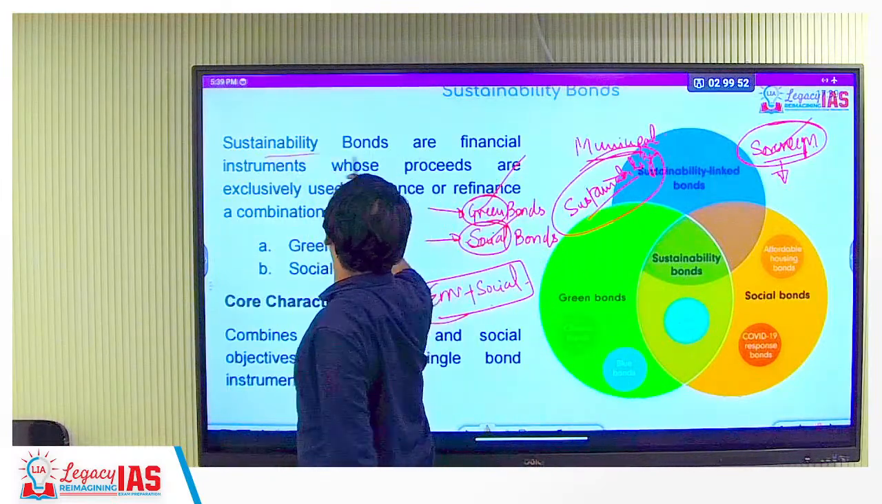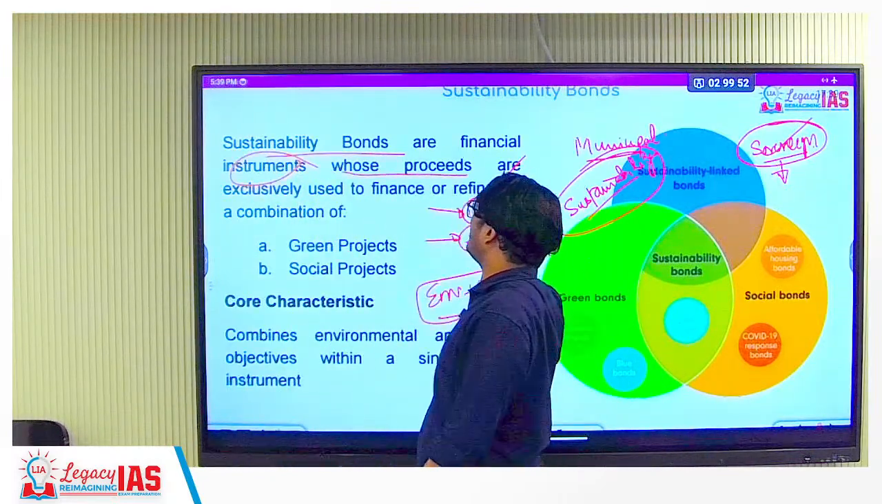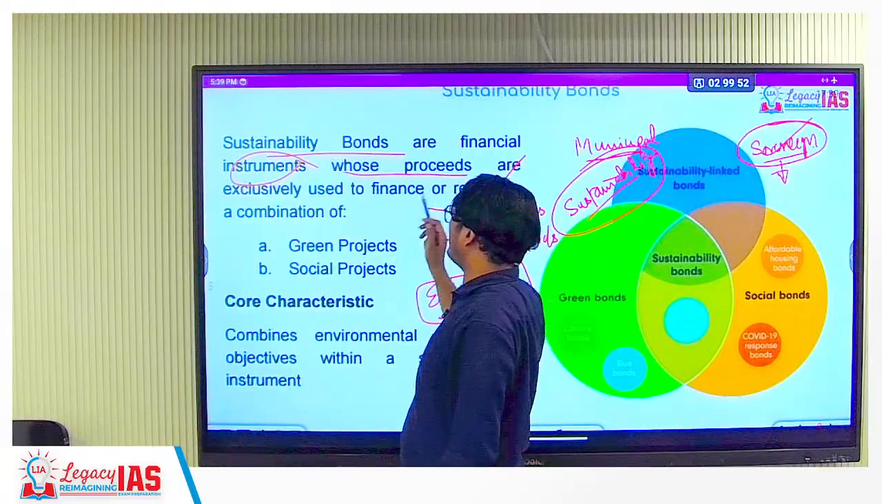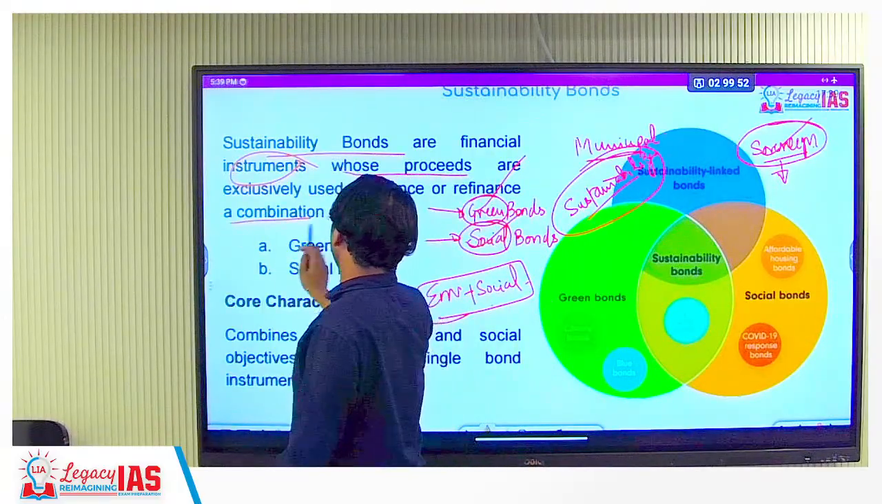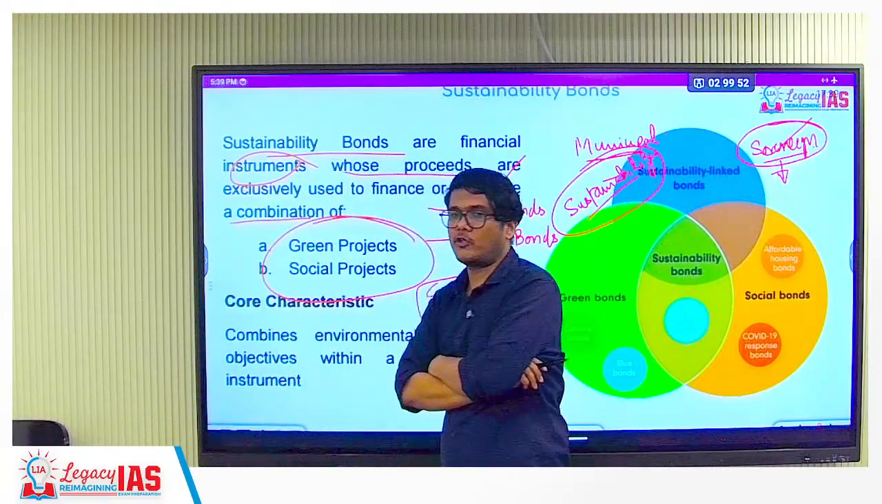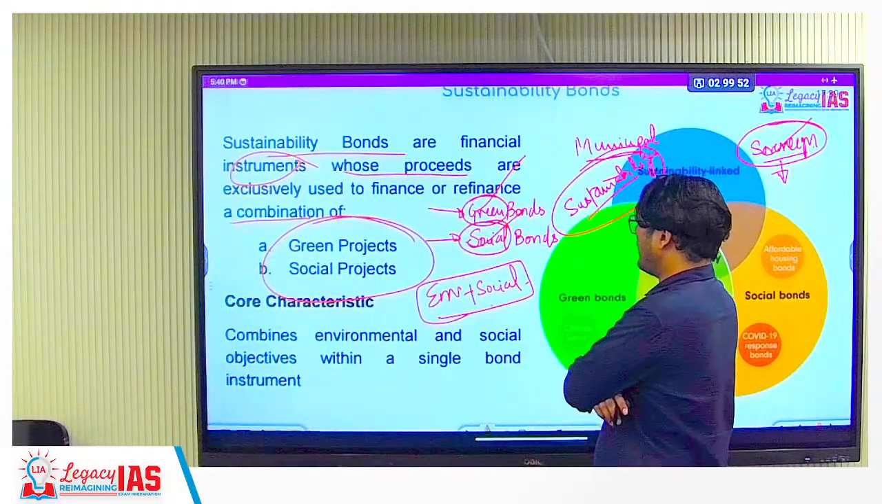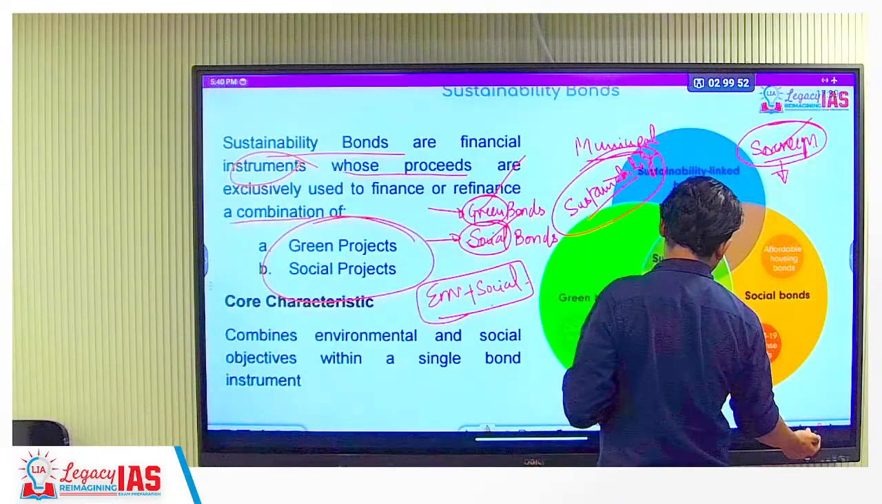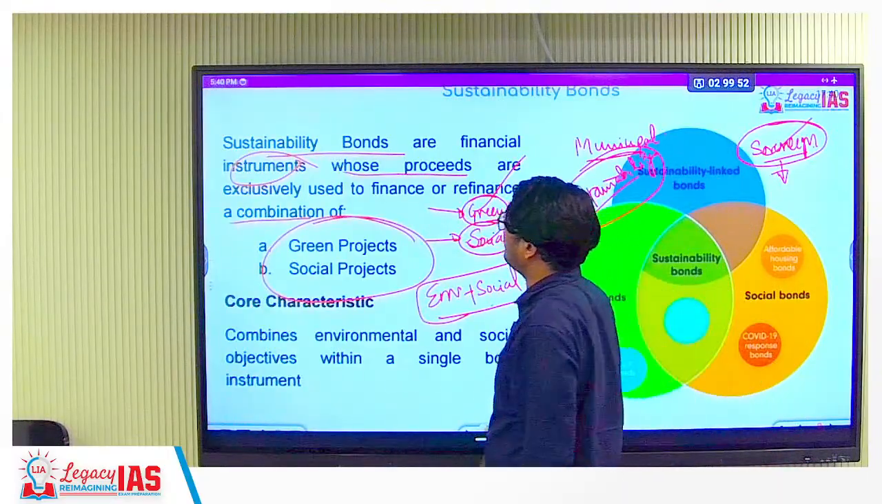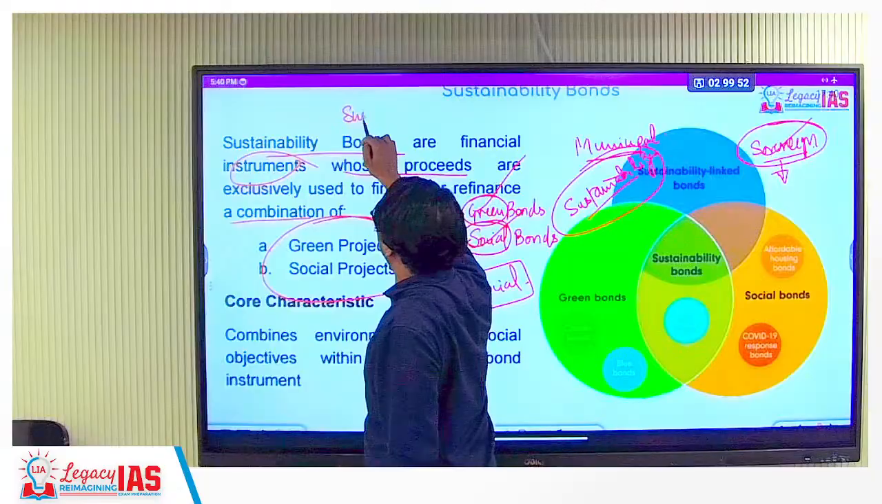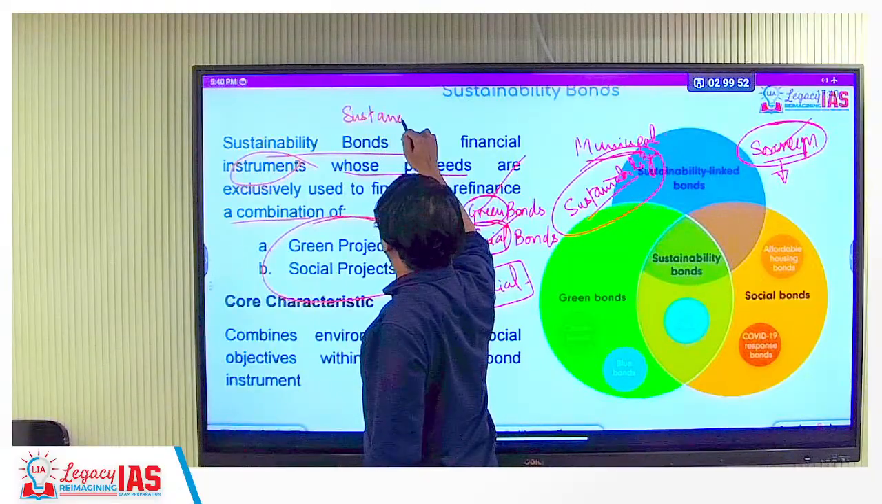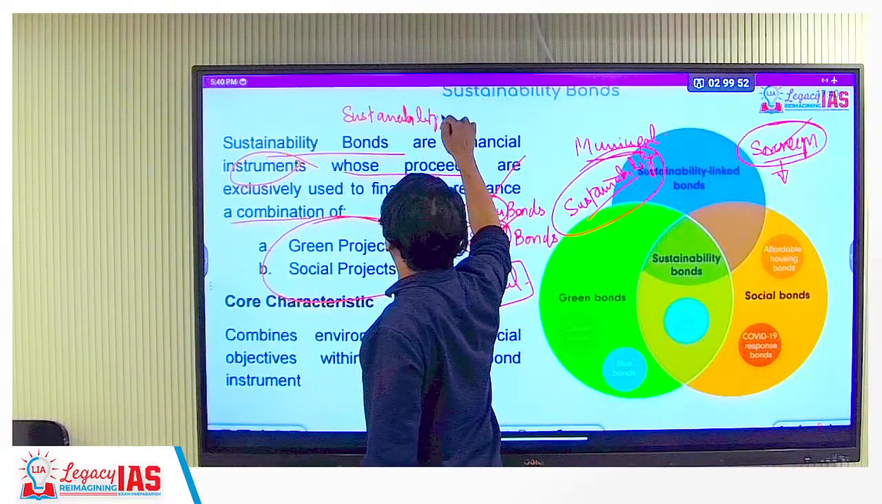Okay? So sustainability bonds are financial instruments whose proceeds are exclusively used to finance or refinance a combination of green projects and social projects as well. Okay. Since we are on this topic, there is also a concept of sustainability linked bonds.